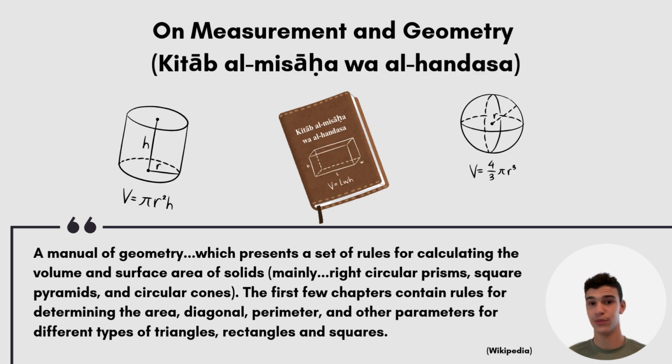He didn't only contribute to algebra. In fact, he contributed heavily to geometry with his book Kitab al-Masaha wal-Handasa, which is basically a manual of geometry which presents a set of rules for calculating the volume and surface area of solids, mainly right circular prisms, square pyramids, and circular cones. The first few chapters contain rules for determining the area, diagonal, perimeter, and other parameters for different types of triangles, rectangles, and squares. So he contributed very, very heavily in what we consider the basics of geometry today.